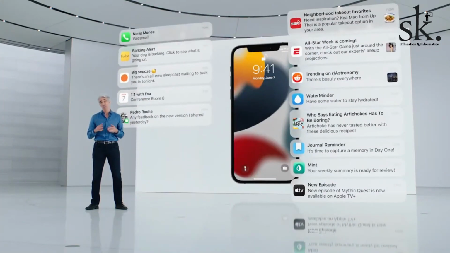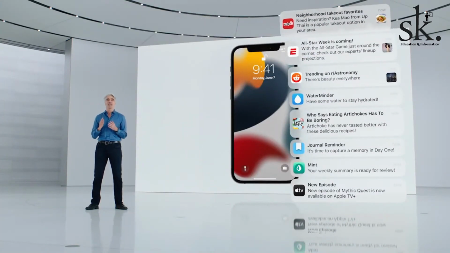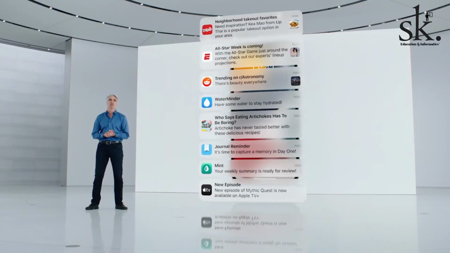So this is all about the announcement made by Apple at the Worldwide Developers Conference 2021.